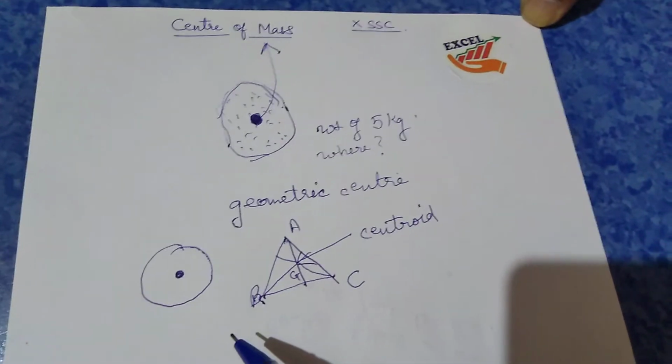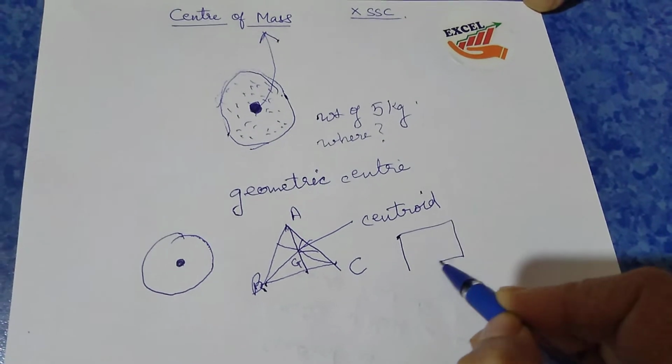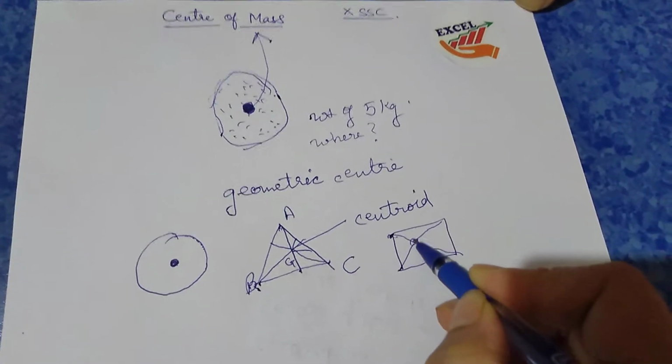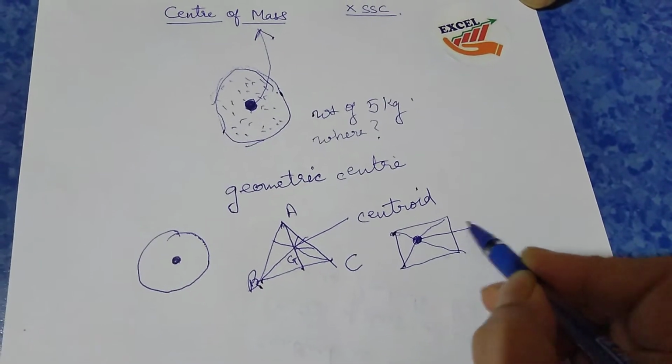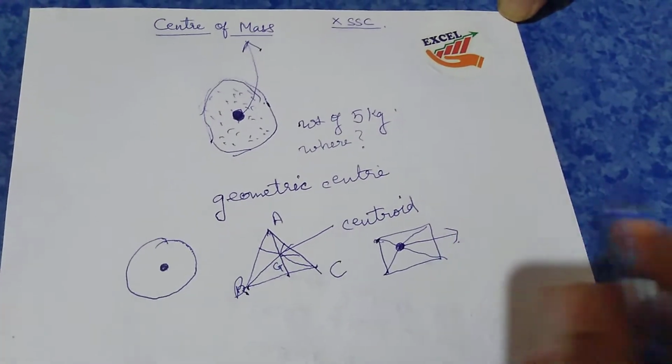For example, for a rectangle, it is the intersection point of the diagonals. Suppose this is a rectangle, and this is one diagonal, this is the other diagonal. Now this intersection of the diagonals is known as the center of mass. Okay, so this is the meaning of center of mass.